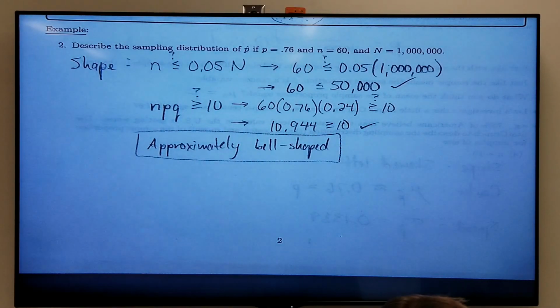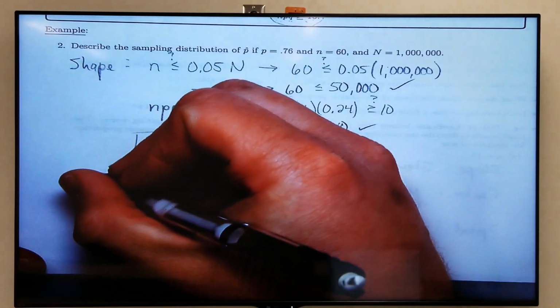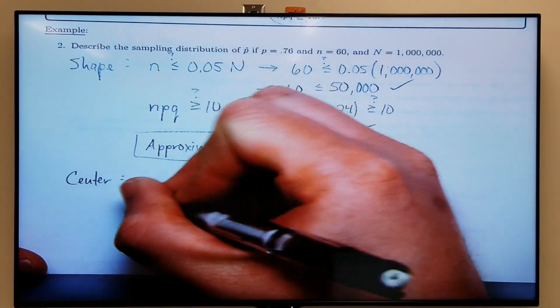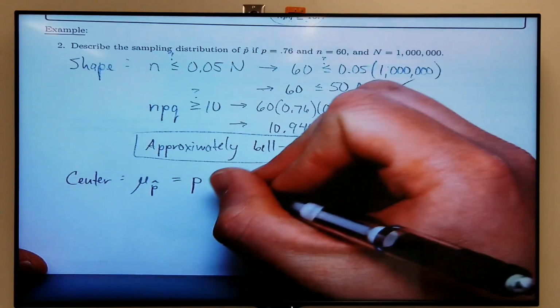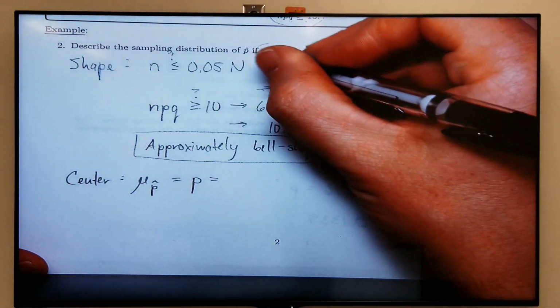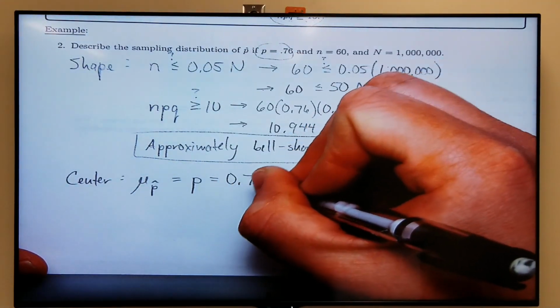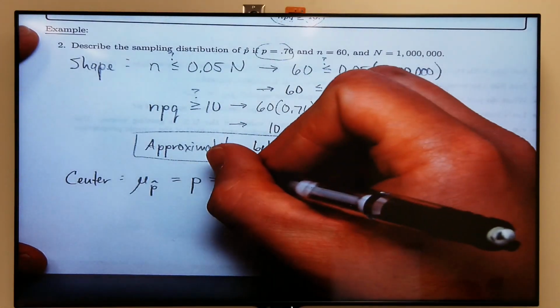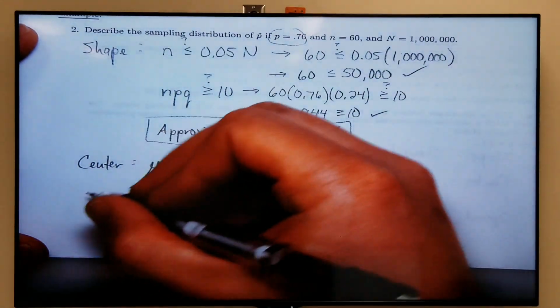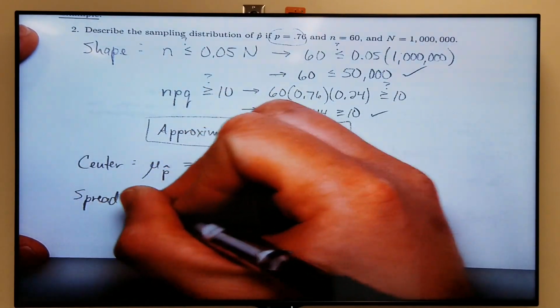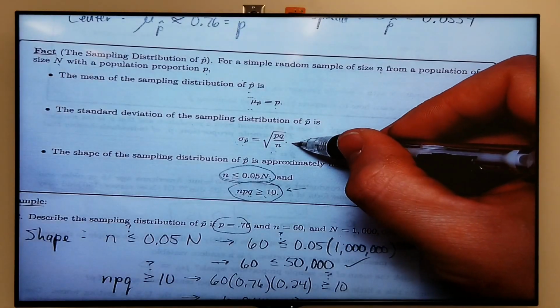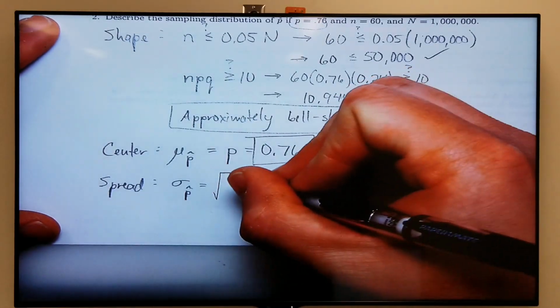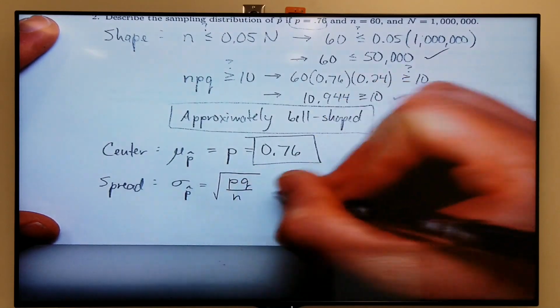We also need to describe the center and the spread of the distribution, right? The center of the distribution, mu sub p hat, is the same thing as the population proportion p, which in this case we're told is 0.76. Okay, so there's the center of the distribution. The spread of the distribution, sigma sub p hat, that's the square root of p times q divided by n. Okay, so it's the square root of p times q divided by n.